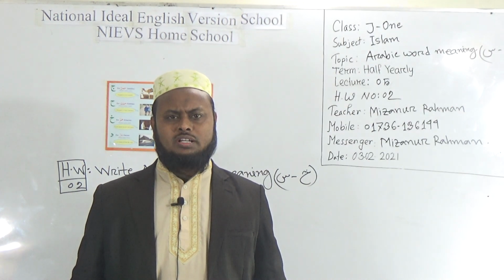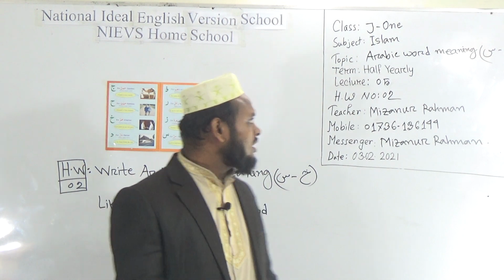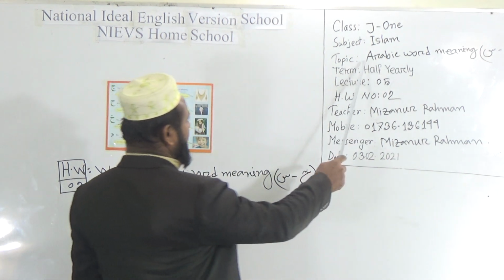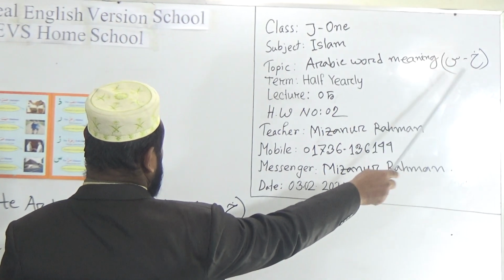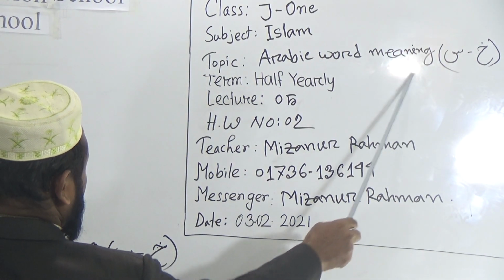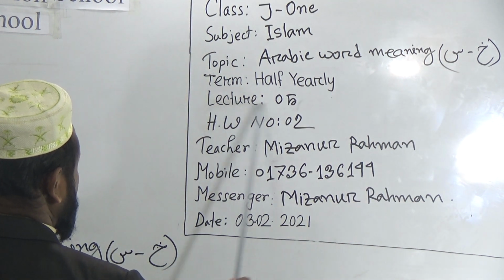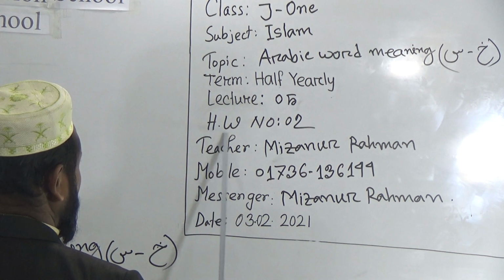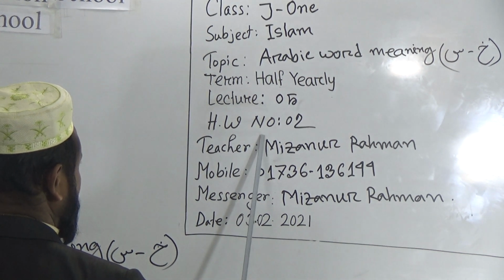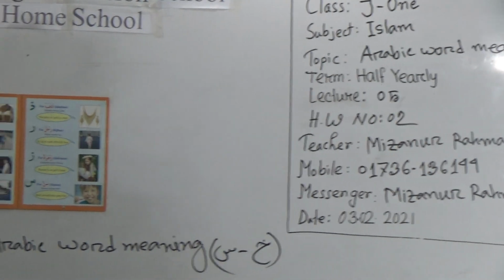Today, I am about to take an Islamic Studies class for the students of class Junior one. Our today's topic is Arabic word meaning, Kha to Sin. Term half yearly. Today's lecture number 5, and I will give H.W. on the basis of today's lecture, which will be number 2. Okay, dear students, let's come to the board and listen.